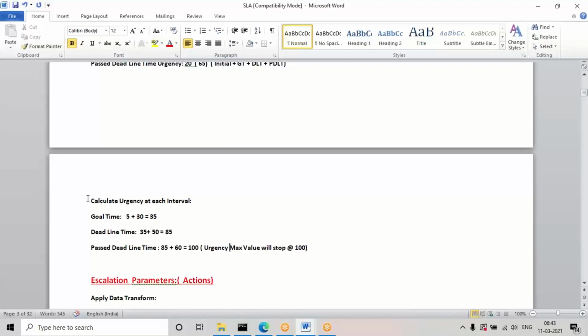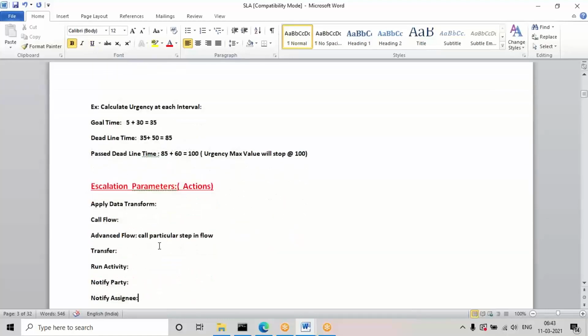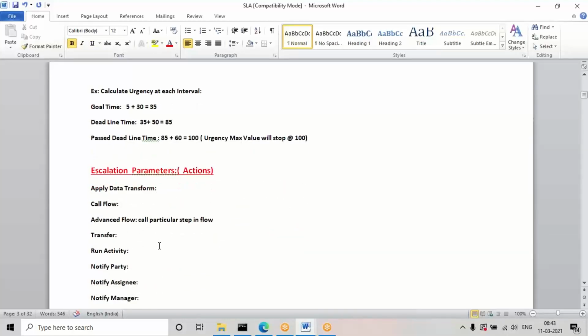Okay, so just another example. When urgency values are given at every interval, this will happen automatically. And along with that, sometimes they may execute some actions.